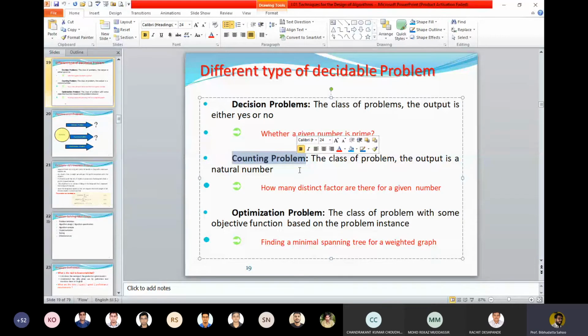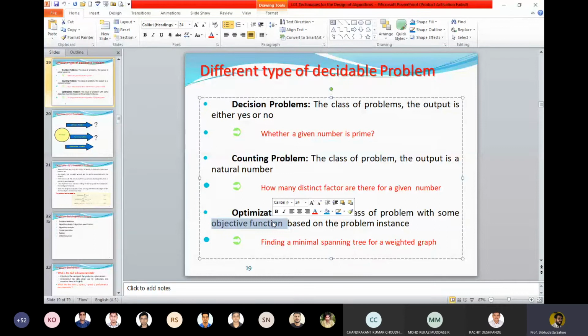Please remember, in the real world almost all problems, you can say blindly, are optimization problems. Because of optimization problems, we are concerned with algorithm design. If problems are not optimization problems, then we should not hunt for a new algorithm. The optimization problems are the class of problems with some objective function. Remember this word, objective function. Whenever you try to solve a problem using a computer, you must have a clear-cut problem statement. I'll tell you which paradigm is best suited for optimization problems.